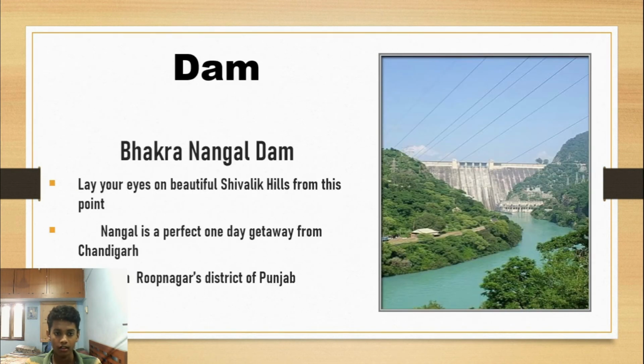Dam: Bhakra Nangal Dam. Lay your eyes on beautiful Shivalik hills from this point. Nangal is a perfect one-day getaway from Chandigarh. It is in Rupnagar district of Punjab.